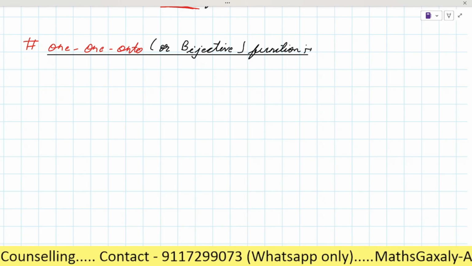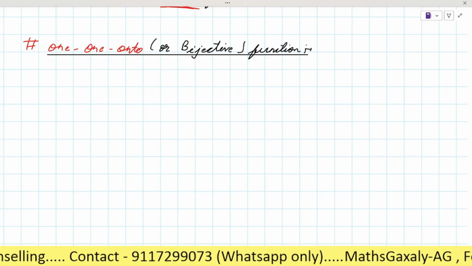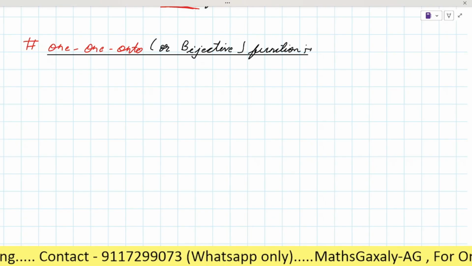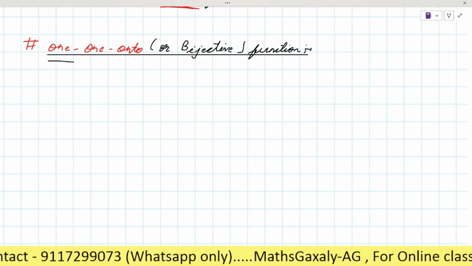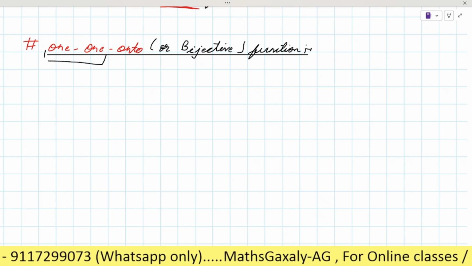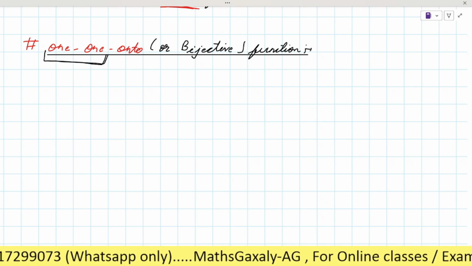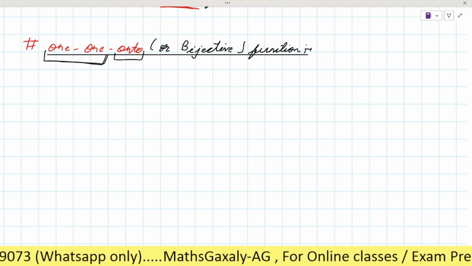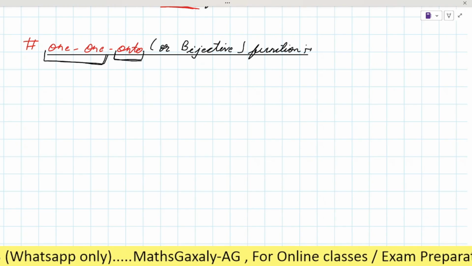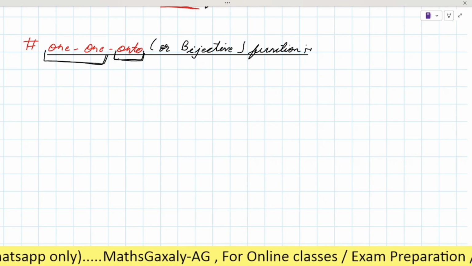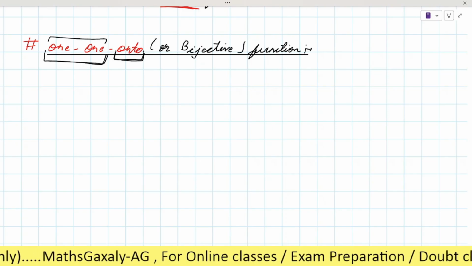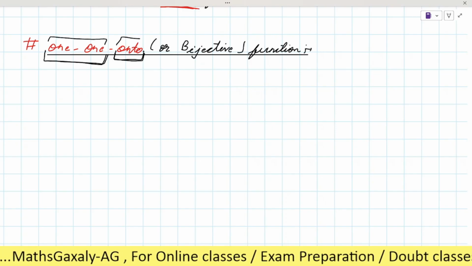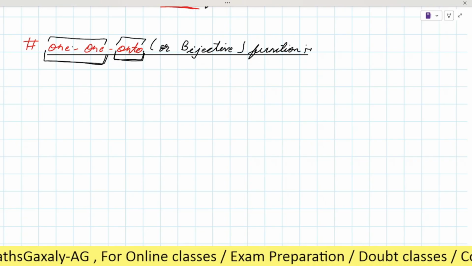It's too simple, Akshat. Just see here. What is written here? One. And this one is? Onto. You can see the two functions are written together, right? Two types of function are written together, one onto.